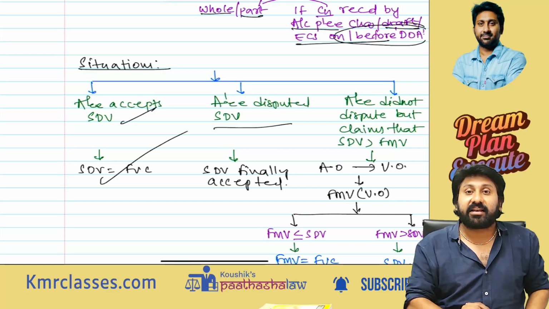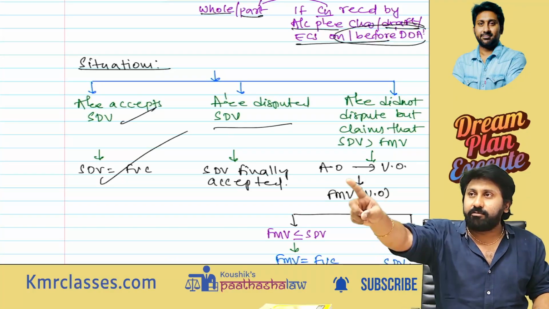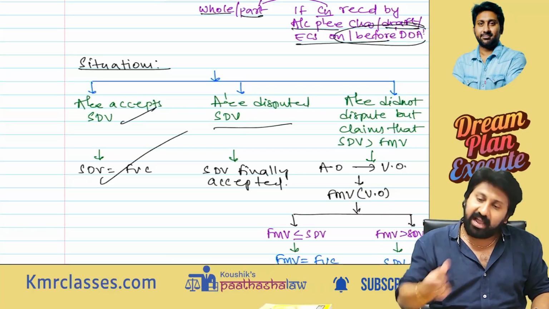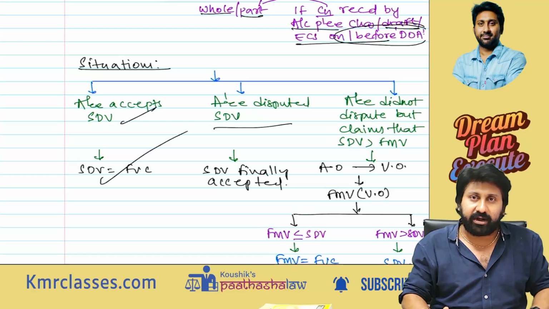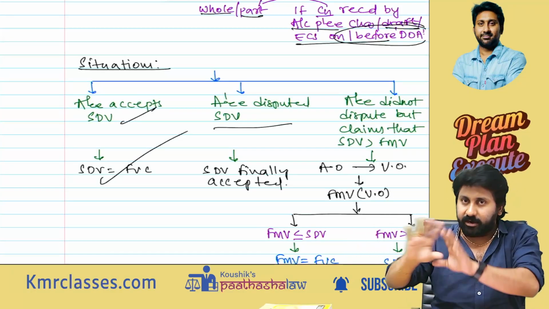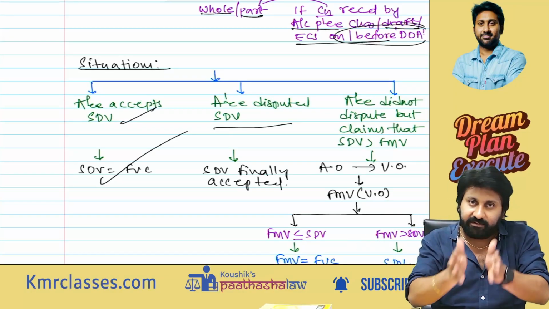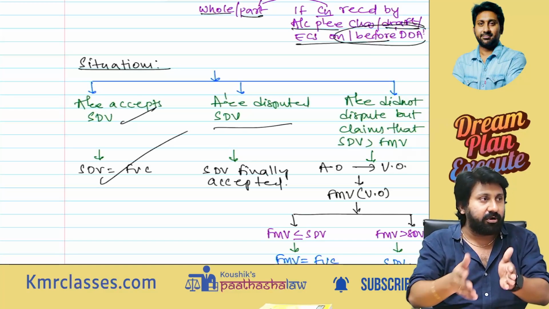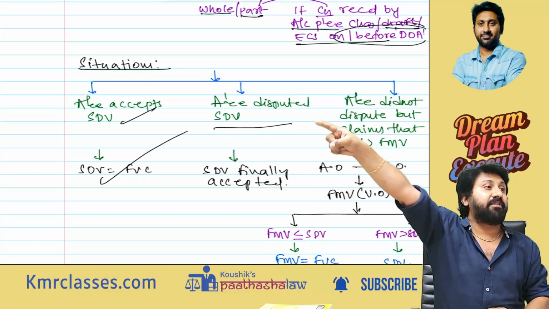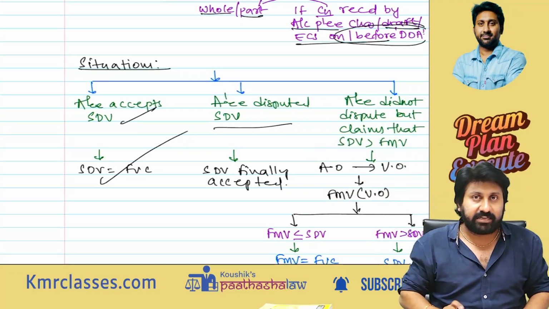Assessee disputed the SDV on sale. What does that mean? The stamp duty authority has given one stamp duty value, and the assessee directly fights with them. The matter goes to the department and the dispute starts. At the end, the government will tell one amount. The SDV finally accepted will become the full value consideration.